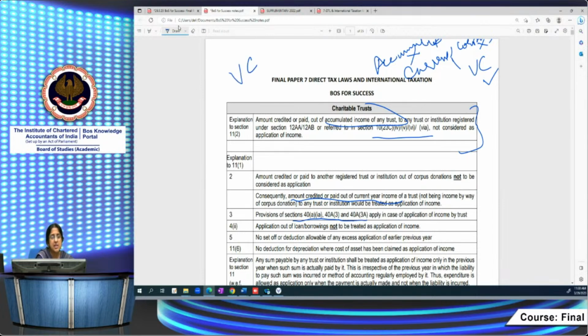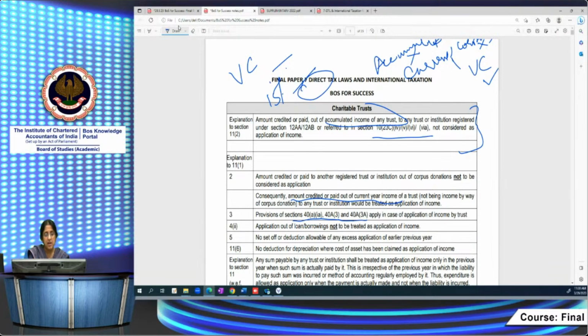Voluntary contributions are there, then other income is there, then you add it, then you provide 15% unconditional accumulation. The remaining amount, only when you apply it for the purposes of the trust, will be allowed as deduction, otherwise it's not allowed. Now, what are not allowable as application? That is what we are seeing now.